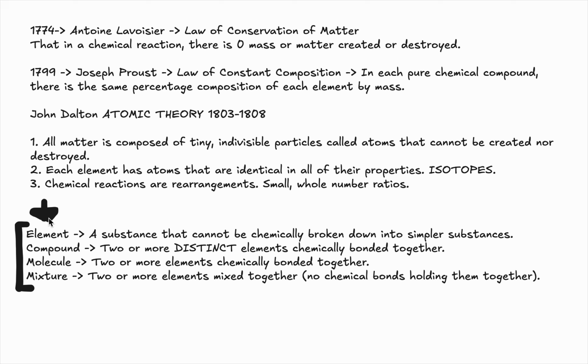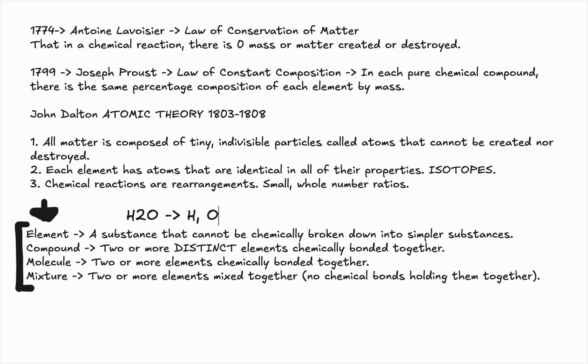The next definition is a compound. A compound consists of two or more distinct elements chemically bonded together. So for example, a very famous compound that all of you probably know about is H2O. It is water, a compound that all of us drink every day. As you can notice, it has two distinct elements that are chemically bonded together: hydrogen and oxygen.